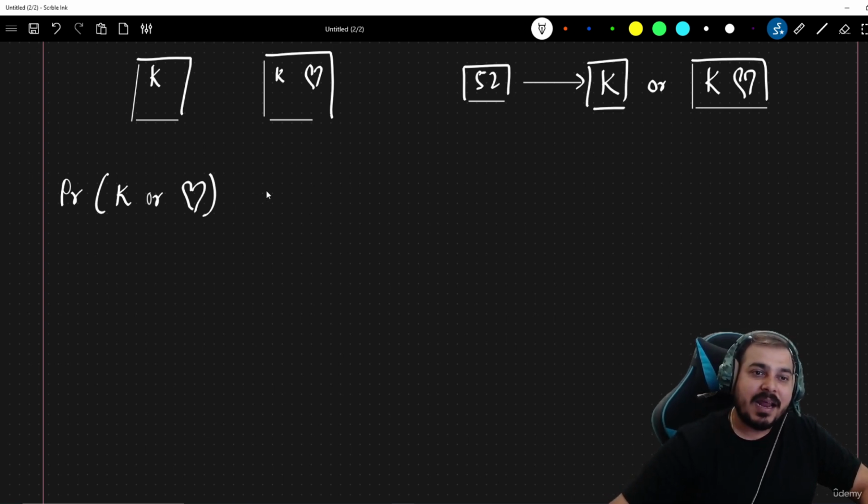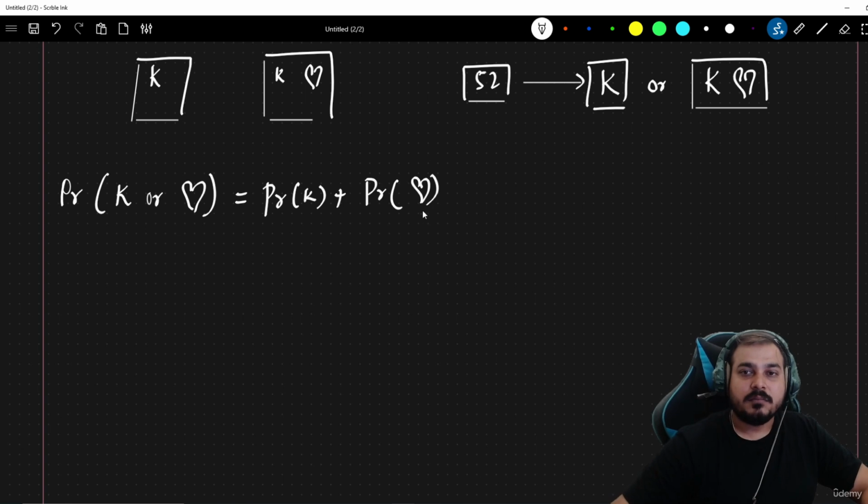So how do we apply an additive rule for a non-mutually exclusive event? For this, the formula will be probability of K plus probability of heart, minus probability of K and heart. So what are the possibilities?